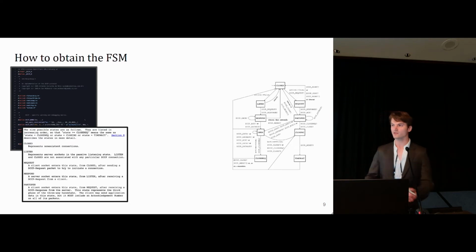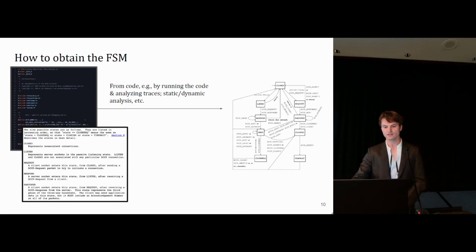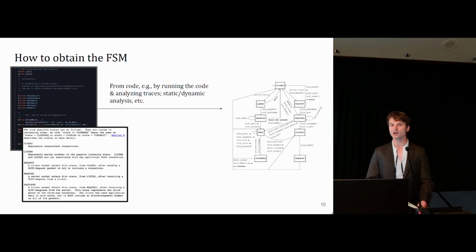So we have 2 sources of information where we might look to find a protocol FSM in order to use one of our tools to study the FSM and find flaws. The first would be the code, and there's actually quite a lot of work that does this. In fact, I imagine there are probably numerous papers at this conference this week that do this type of thing. Such papers might do static or dynamic analysis. They might run the code and study the traces, or do any number of other things.